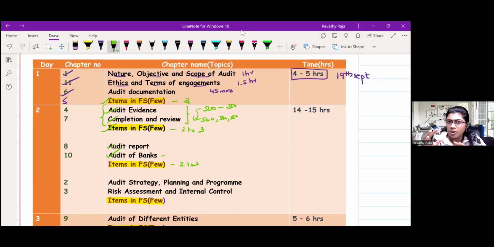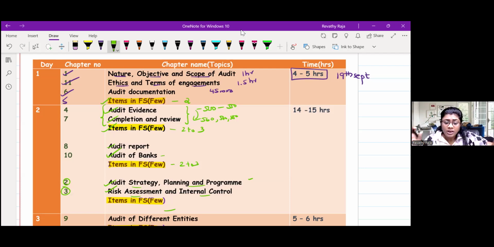Now, it would have been evening time. Now go to chapter number 2 and 3, which is audit strategy and planning, which we said is a small chapter but important chapter. Then risk assessment and internal control. Before you sleep, at night, what I advise you to do is have a quick recap. You would have prepared some class notes, or some charts, or some short notes. Just glance through. You would feel you would have forgotten, but it's okay. Just glance through.